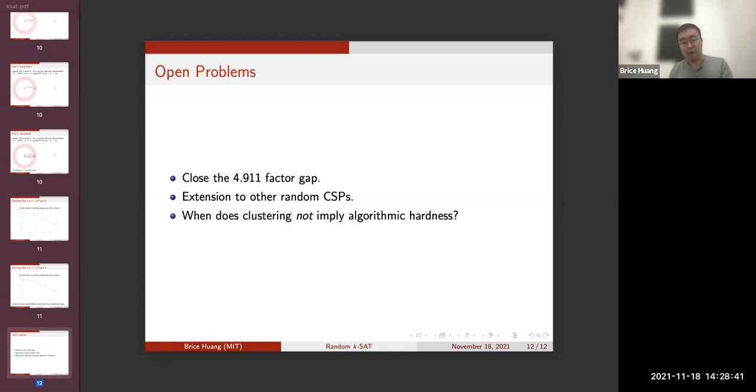And also there's a question of when does clustering not imply algorithmic hardness. So as Xiangping will explain in a few talks, this picture seems to not hold for the perceptron, where in some regimes shattering occurs, but algorithms can still find a good solution in some situations.